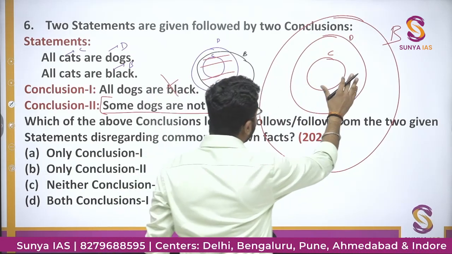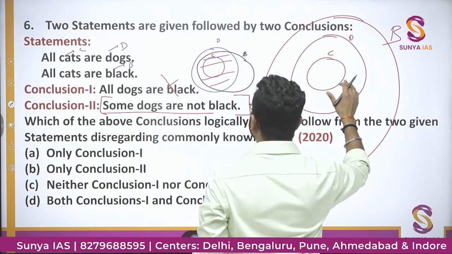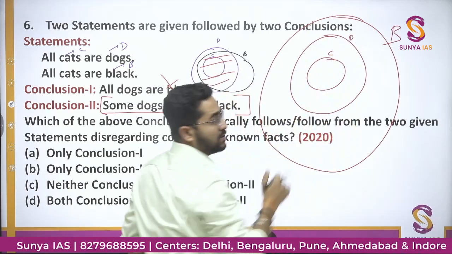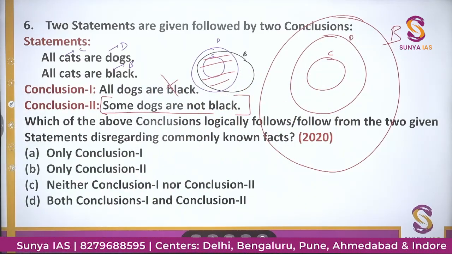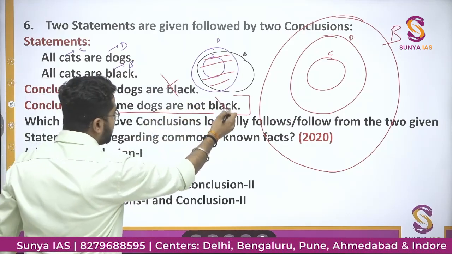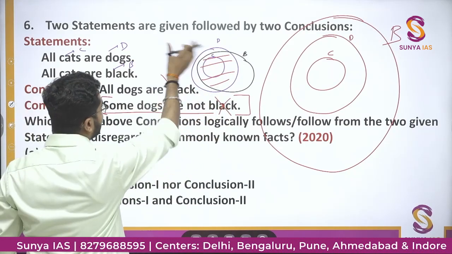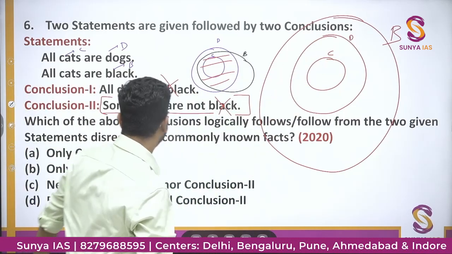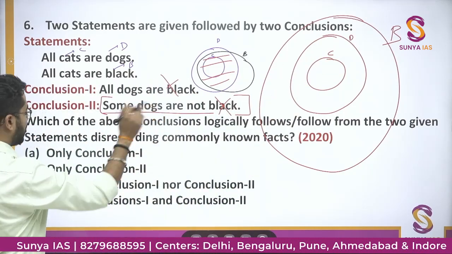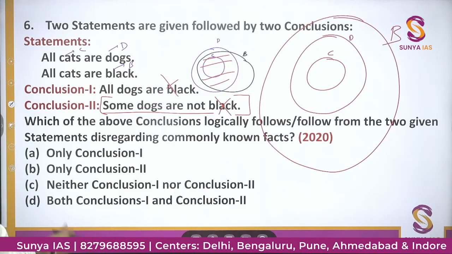From this scenario you can see that all dogs are black. In this scenario, all dogs are coming inside black. That means even though this statement is right in the earlier scenario, it is not right in this scenario. That's why this statement will also be wrong, and the correct option would be neither conclusion 1 nor conclusion 2 follows.